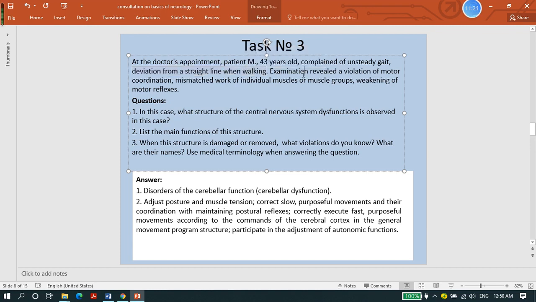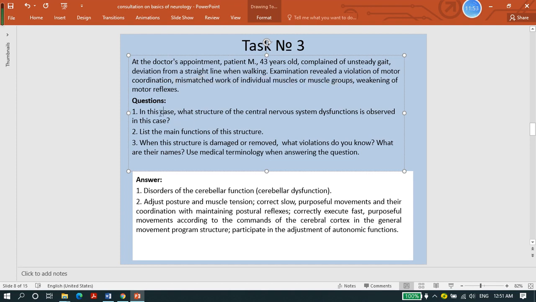Examination revealed a violation of motor coordination, mismatched work of individual muscles or muscle groups, and weakening of motor reflexes. We have 3 questions, and pay attention: in our physiology part, basics of neurology, up to 5 questions will come.